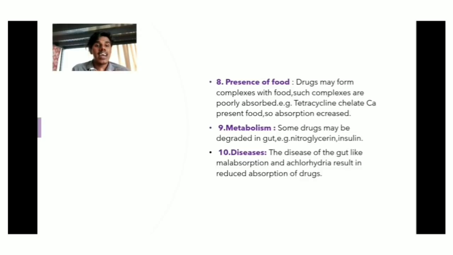Drugs that chelate with calcium present in food have decreased absorption. Next is metabolism. Some drugs may be degraded in the gut. Examples: nitroglycerin and insulin.